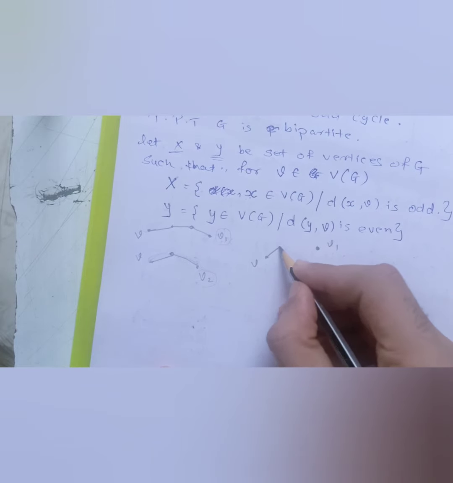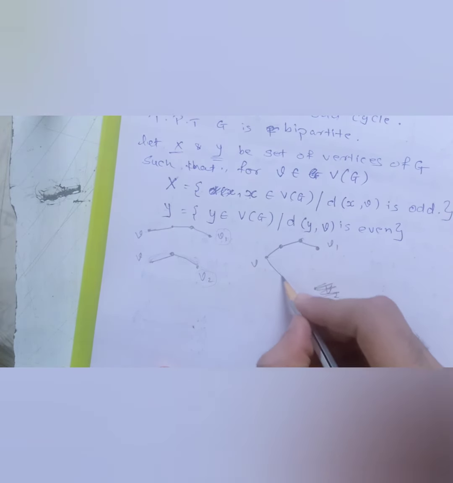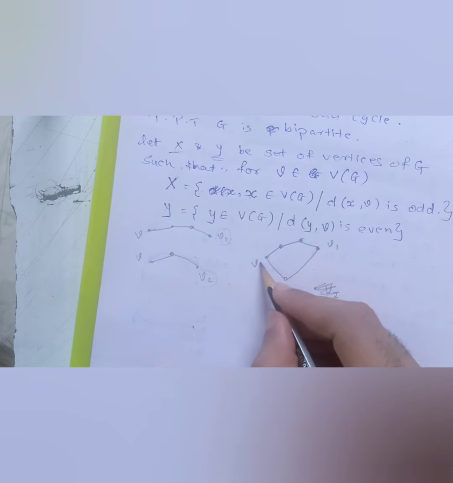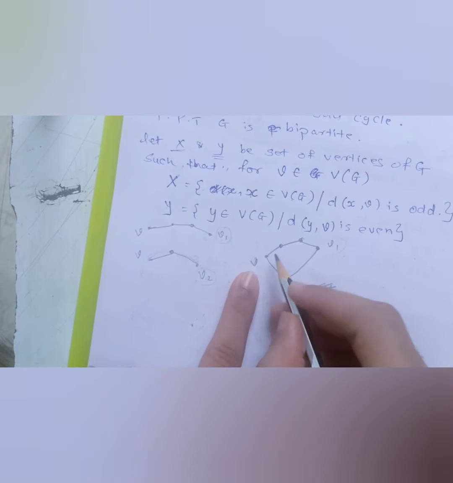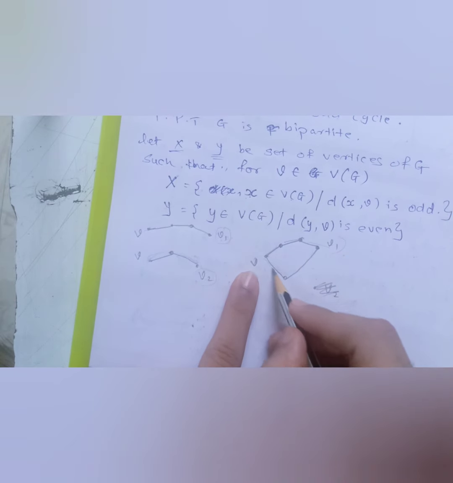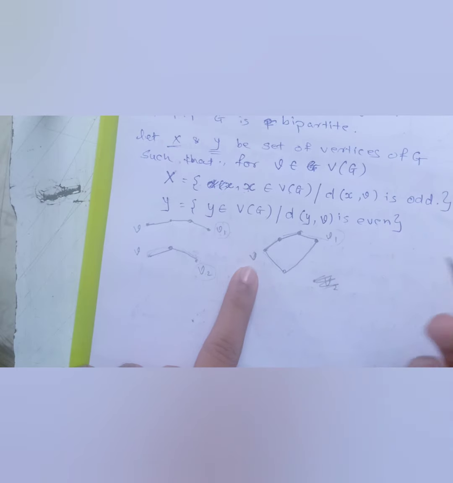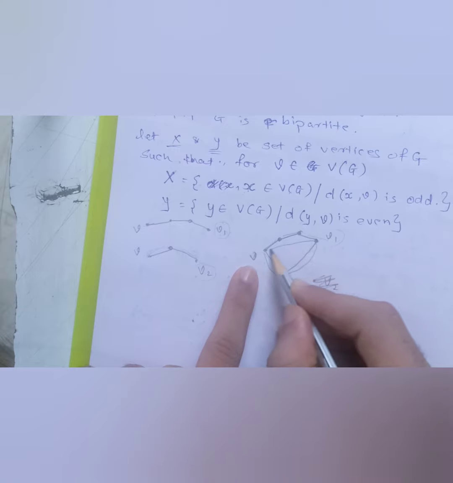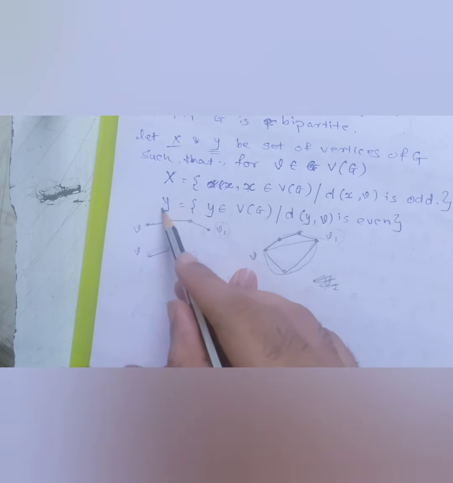If I have some path like this over here, and another path like this over here, now I have two paths to approach the same vertex from the fixed vertex V. One path is an odd path, 1, 2, 3, and the next path is an even path. So over here we will take the least possible path. The path which we are considering is this particular path. Since it is an even path, V1 will go in set Y.